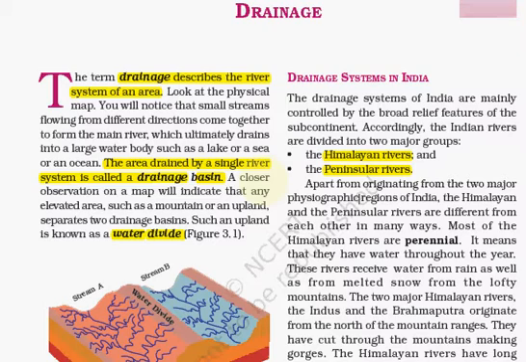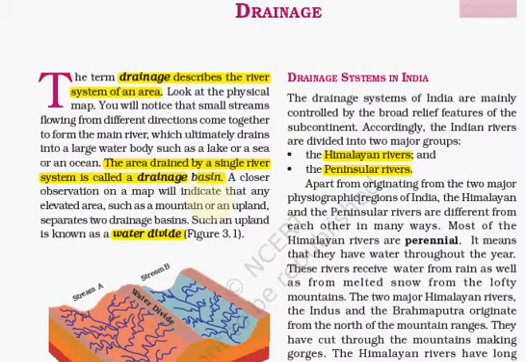Today we are going to see 9th Standard Geography NCERT's third chapter, that is Drainage System. So first we will be seeing what is drainage. It describes the river system of an area. The area drained by a single river system is called a drainage basin.